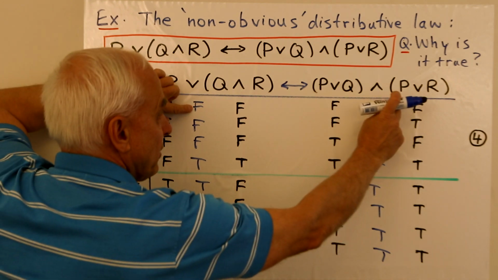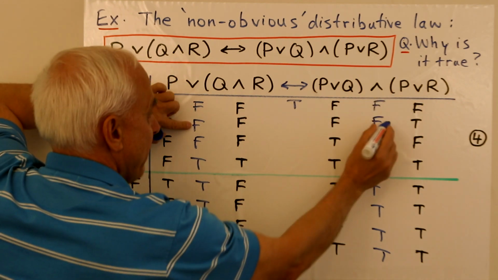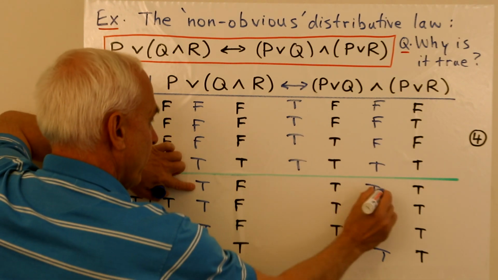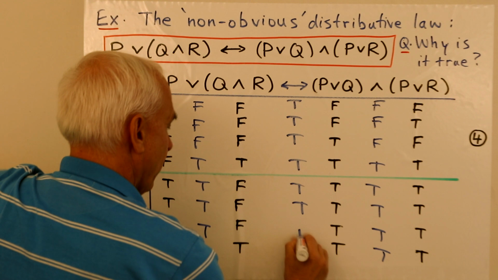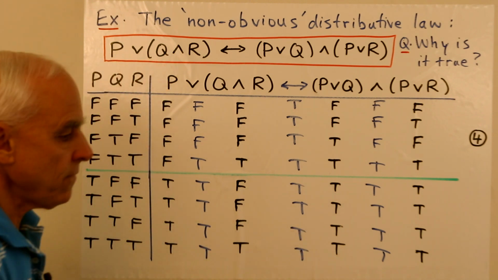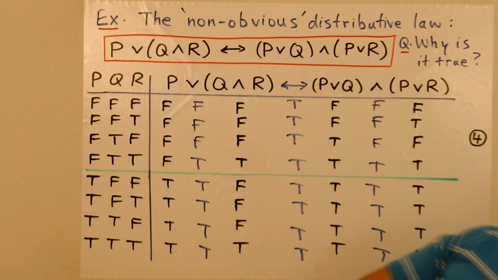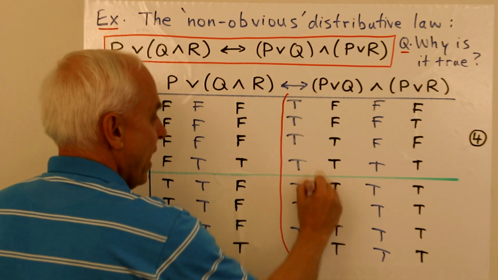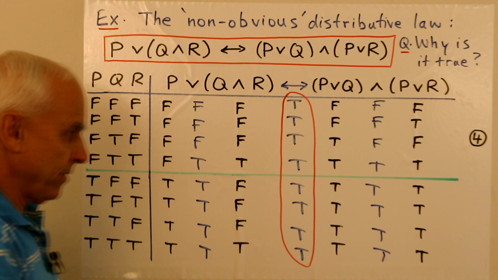Is false equivalent to false? That's true. FF, true. FF, true. True, true, true. True, true, true. And also, these are all true also.